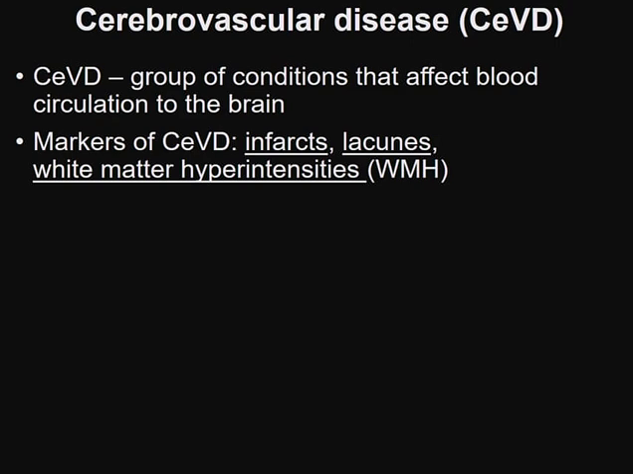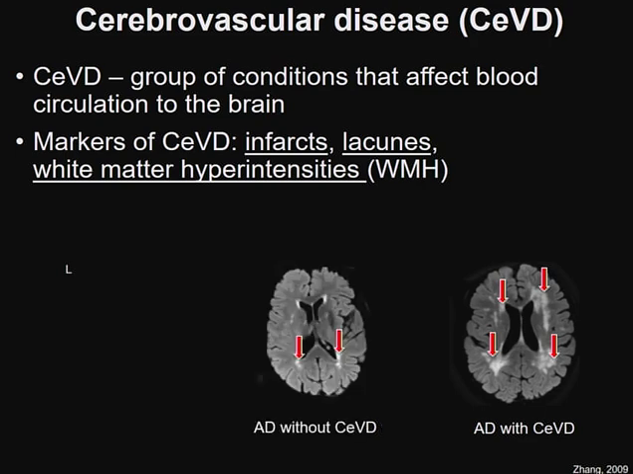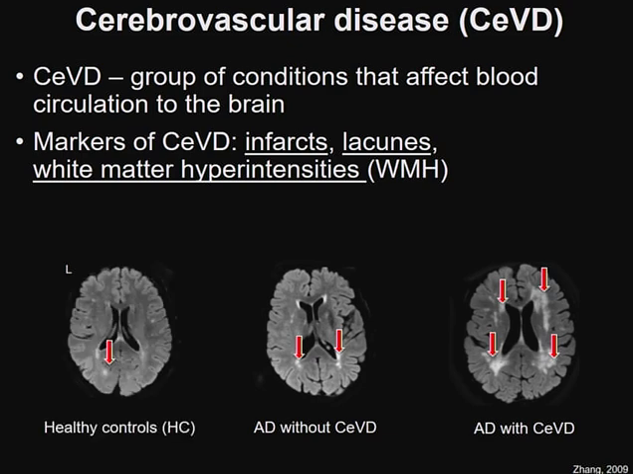And these include infarcts, lacunes, as well as white matter hyperintensities, which are seen as these hyperintense regions in the brain, which tend to be quite widespread and confluent in nature when you look at subjects with cerebrovascular disease or CVD, especially when you compare them to their diagnosis counterparts, but without cerebrovascular disease, and also healthy controls.